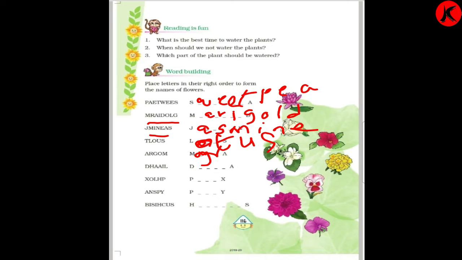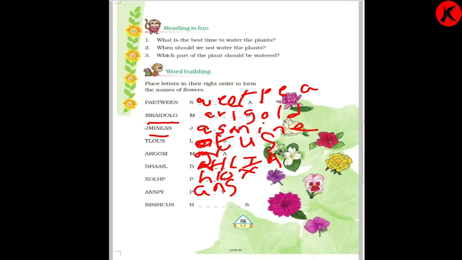Then D A H L I A. It is dahlia. What is it? It is dahlia. Then the next P H L O X. It is already given. The name of the flower is phlox. Next, pansy. So P A N S Y, pansy. Then the last one is what?